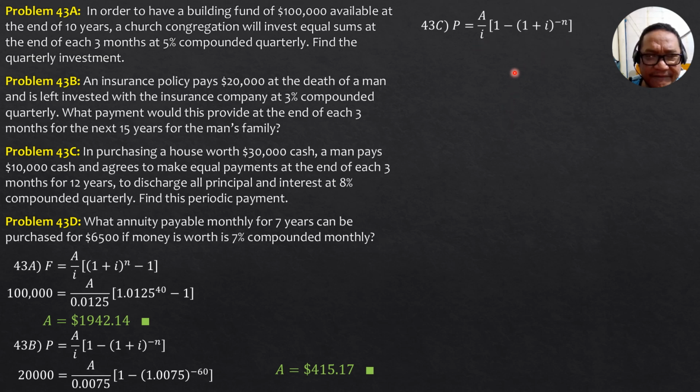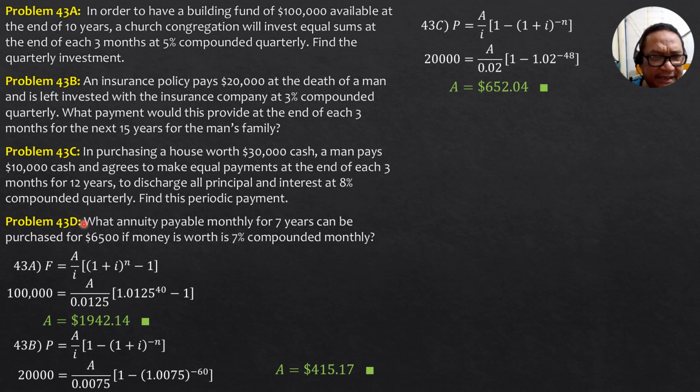So that's the formula to be used. P is $20,000. A to be found. I is 0.08 divided by 4, so that's 0.02, and n is 4 times 12, so 48. So substitute 20,000 equals A over 0.02, quantity 1 minus 1.02 to the negative 48. Using the calculator, A is equal to $652.04. That's the quarterly payment.